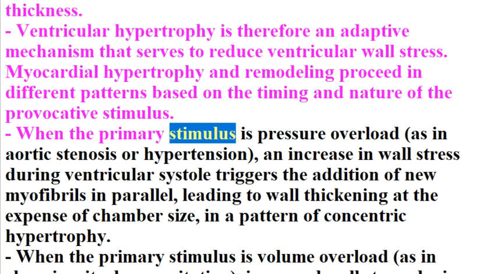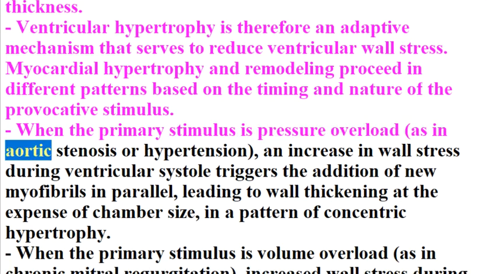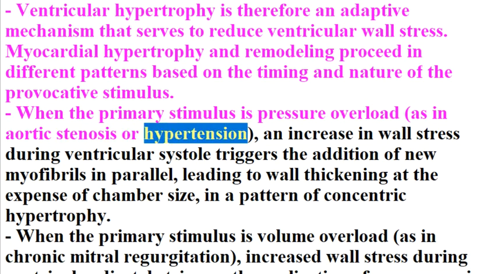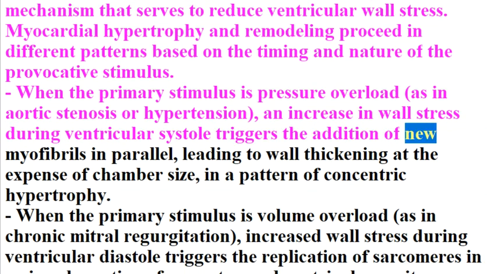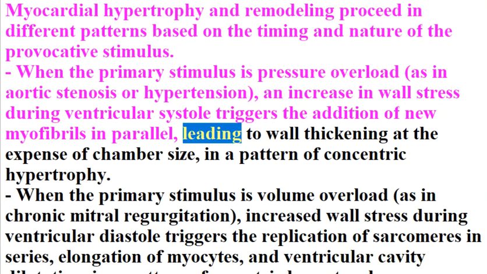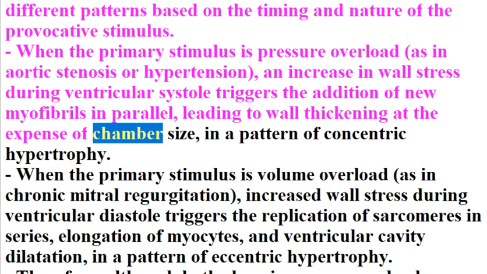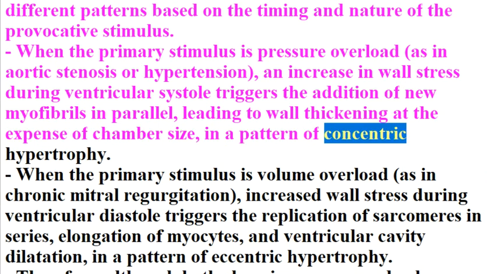When the primary stimulus is pressure overload, as in aortic stenosis or hypertension, an increase in wall stress during ventricular systole triggers the addition of new myofibrils in parallel, leading to wall thickening at the expense of chamber size, in a pattern of concentric hypertrophy.